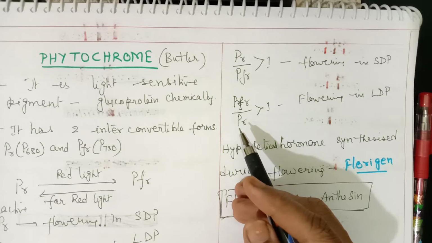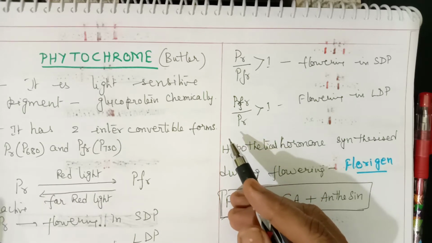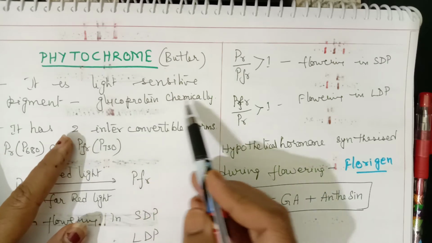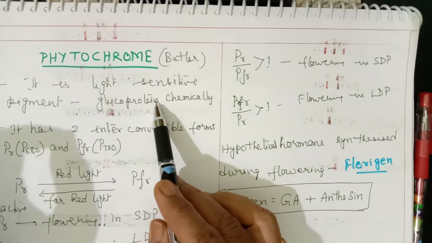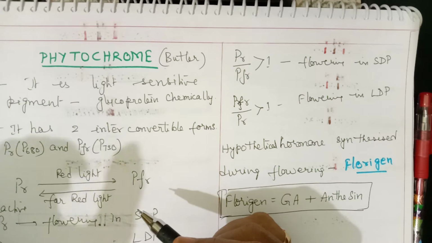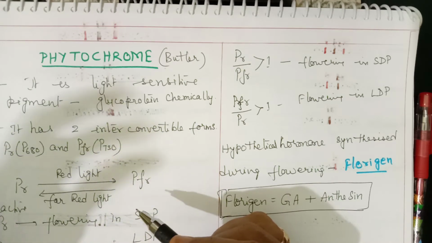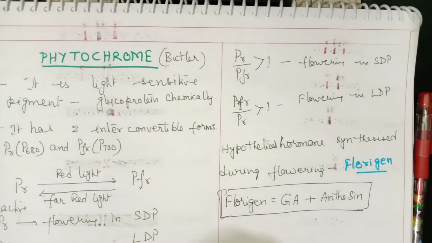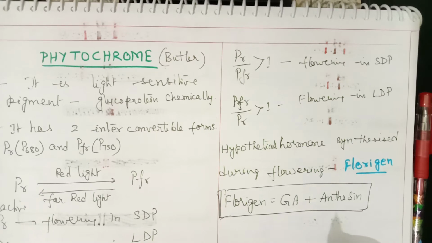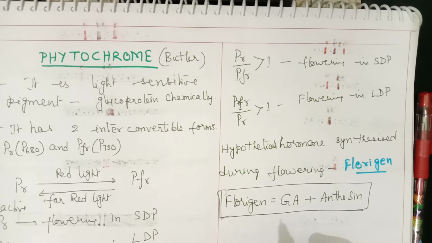Phytochrome is a universal pigment. It is a light sensitive pigment, chemically made up of glycoprotein, and it can absorb light. Apart from flowering, phytochrome has various other roles also. It is involved in seed germination, germination of pollen, unfolding of leaves, or differentiation of stomata. So it is involved in various other physiological activities other than only flowering.